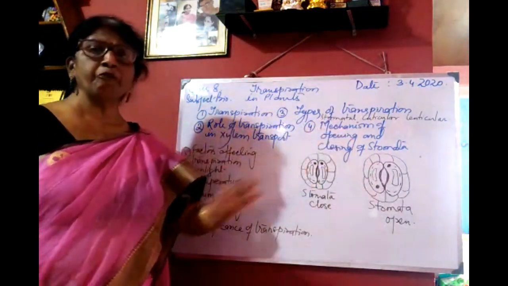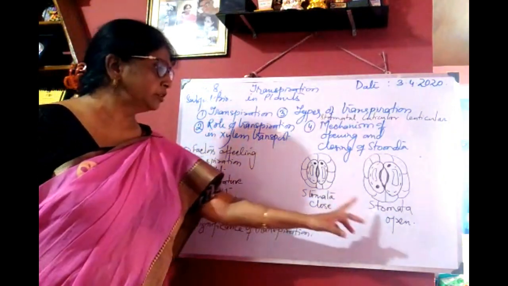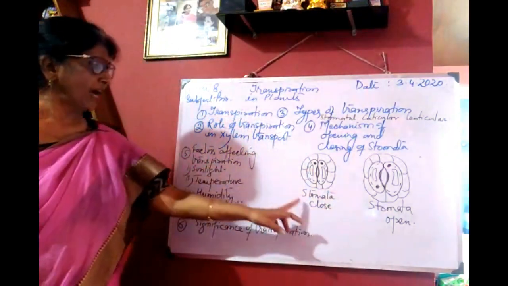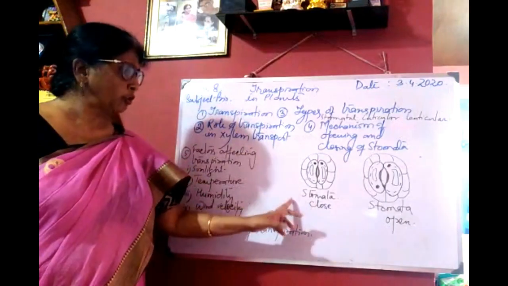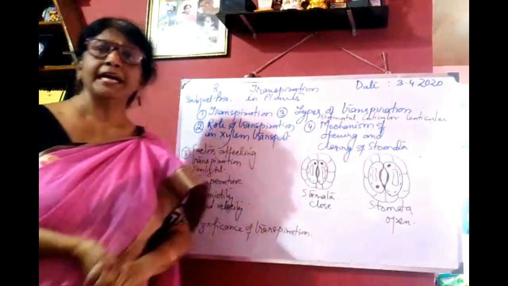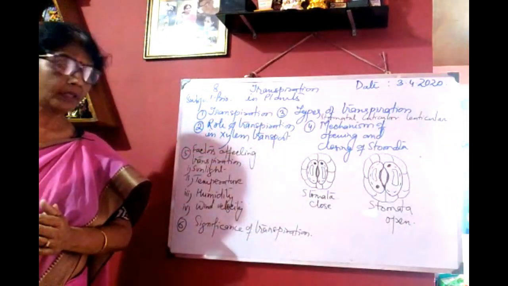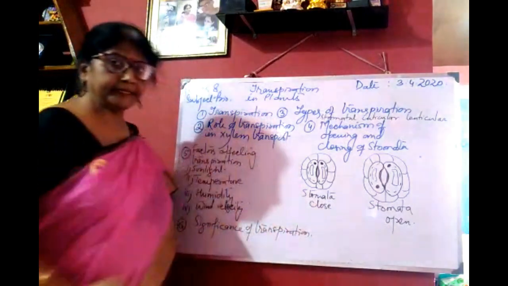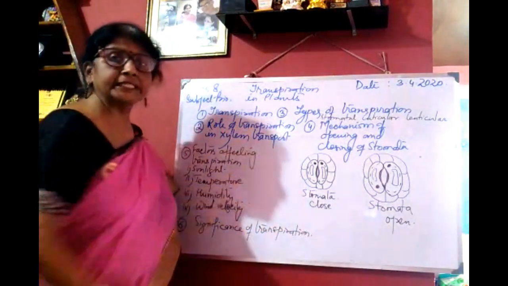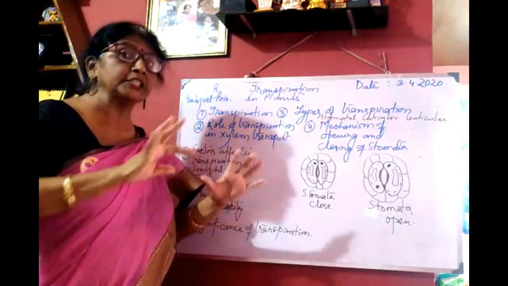Next, the mechanism of opening and closing of stomata. Now you can see I have drawn two diagrams. In one case I have shown the stomata closed, and in the other case I have shown the stomata open. Where the stomata is closed, the gaseous exchange can take place, but it is not like that.